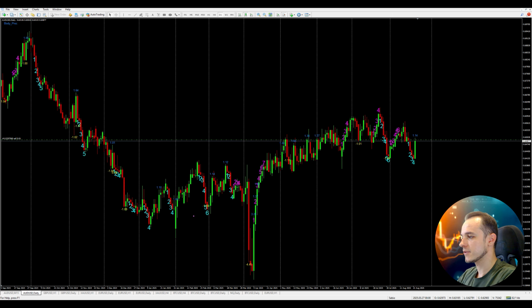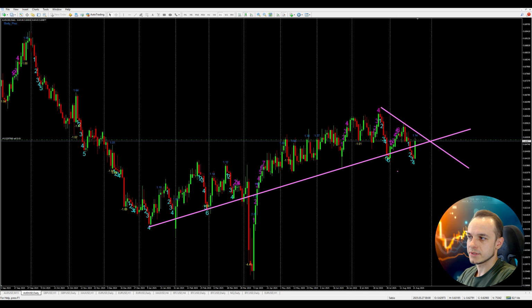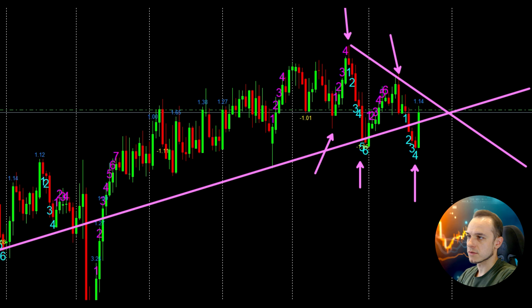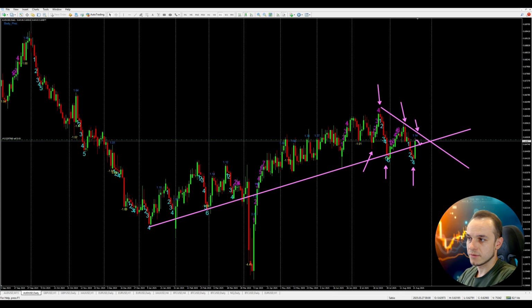If we switch to a daily time frame, we can see that we had this global uptrend, but now it turned to a downtrend because all highs are lowering, lows are also lowering, and even despite the fact that the price rose for more than 1% on Friday, we still have this downtrend. So the forecast for the midterm for Aussie USD is a continuation of the decline, at least till we reach the previous support level. Then we'll see, maybe we'll go into a consolidation phase or reverse, but the basic scenario, till we break this trend line, is a downward movement.